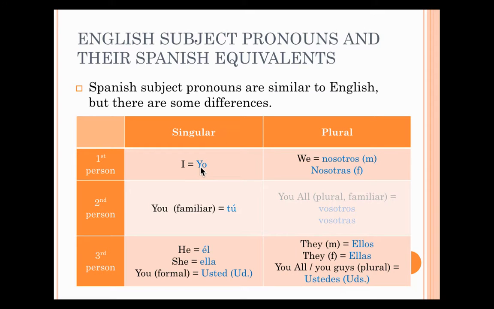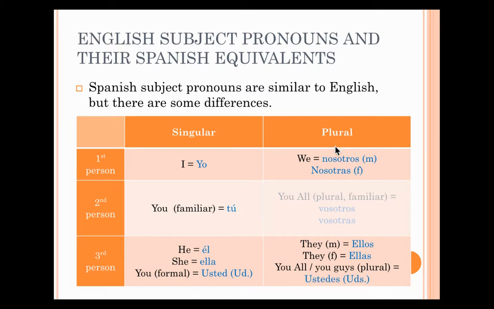Yo, meaning you're talking about yourself. Tú, if you're talking to someone that you're familiar with, a little bit informal, that you are addressing, is our keyword. He and she, you're talking about them: él and ella. And then lastly, we have the formal you, which is usted, which you use respectfully to talk to someone older than you, someone you don't know, something like that. Okay, so these are our singular ones: yo, tú, él, ella, usted.